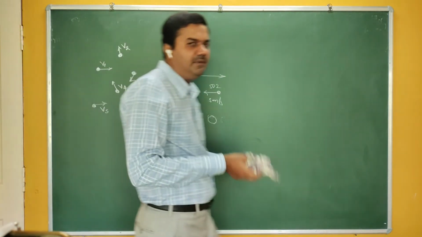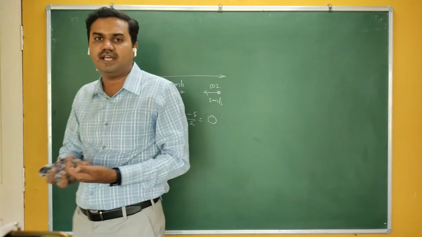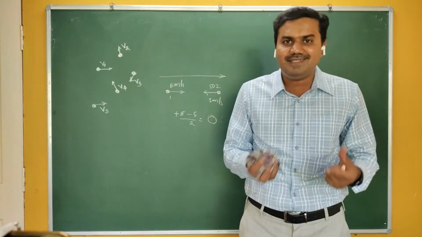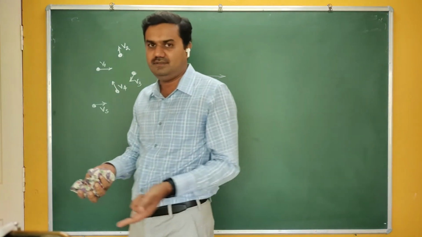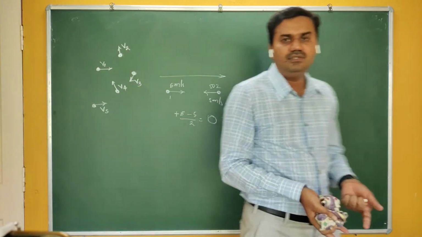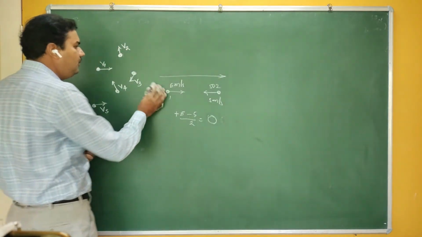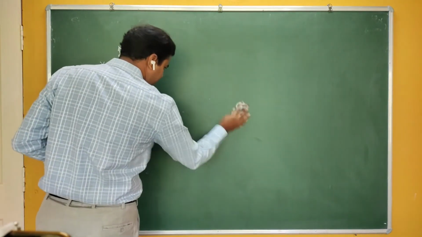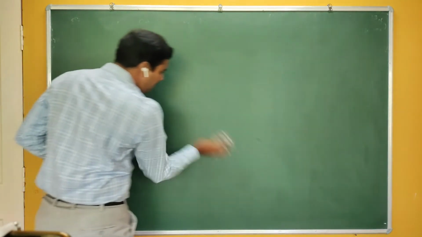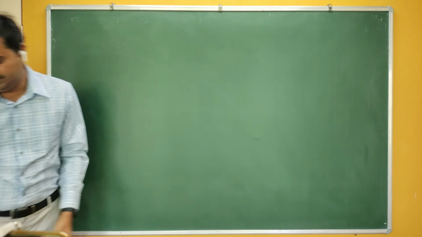What does it mean if the velocity of the gas becomes 0? That means the molecules are not in movement, but that is not true. Gas means the molecules are moving; if they are not moving, they are not gas, that would correspond to solids. In a gas, the molecules are always in movement. Therefore, I cannot use the average velocity for this discussion, because automatically it becomes 0.